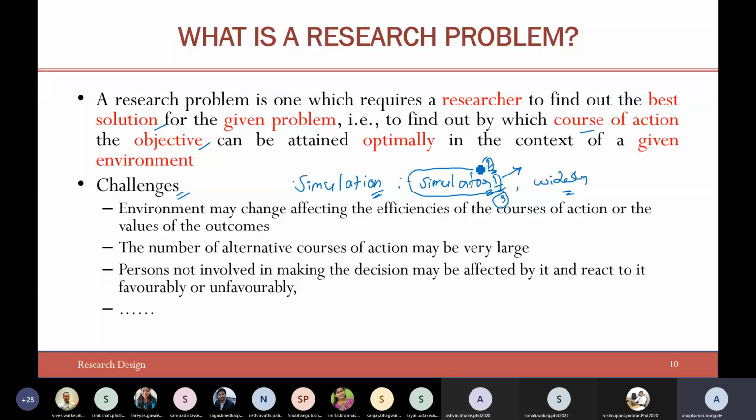So when you are saying, okay, why you are using this particular simulator only, what if the underlying environment or configuration is changed? Will it affect the results? These are the different challenges. That is why you need a lot of thought process before finalizing the problem statement. You should think, this could be the simulation environment, this could be the simulator that you would like to use. What if the underlying parameters or environment is changed? And the second point is the number of alternative courses,